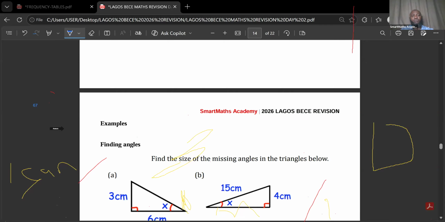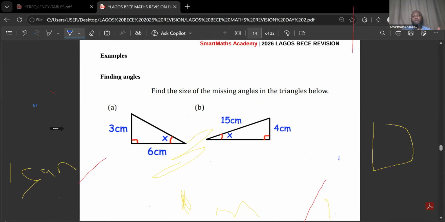We have this question: find the missing angle in the triangle. In this case we are looking for an angle, not a side. So the first step is that we are going to label the sides. This is going to be the opposite, because it is the side facing the angle we are considering. This is the hypotenuse, facing the right angle, and this is going to be the adjacent.